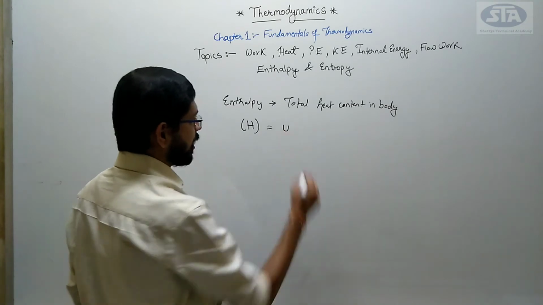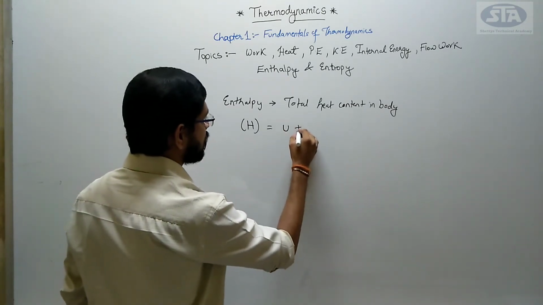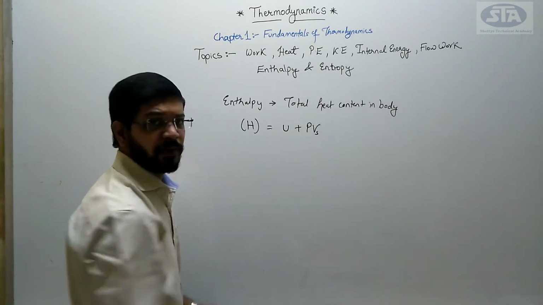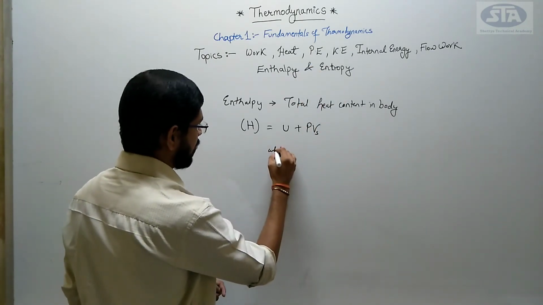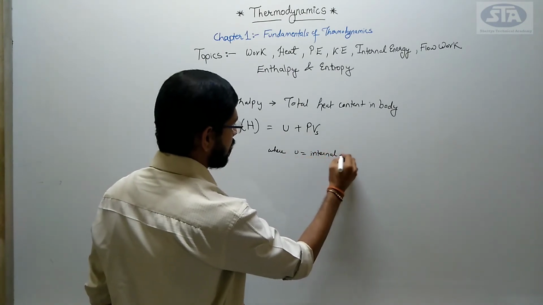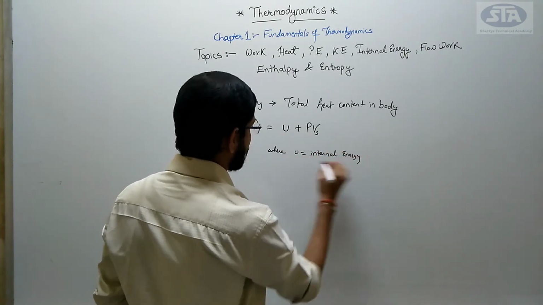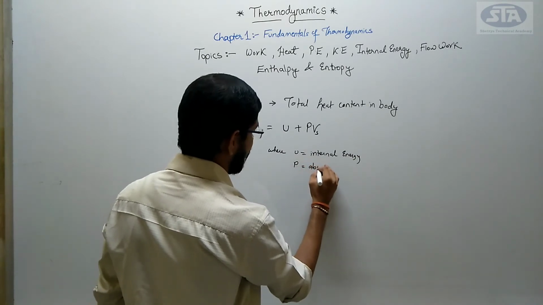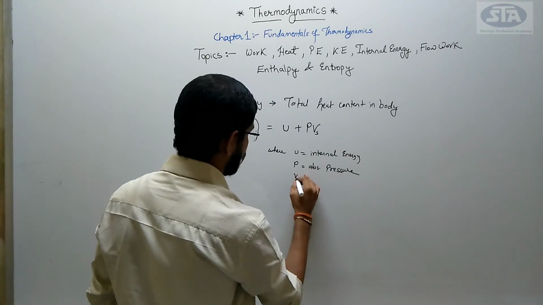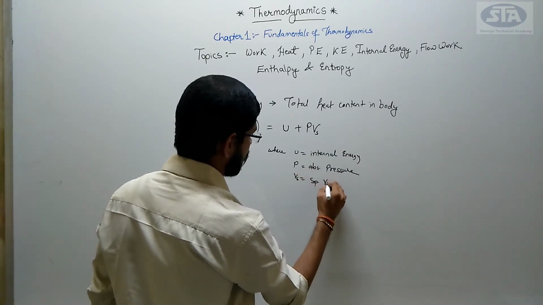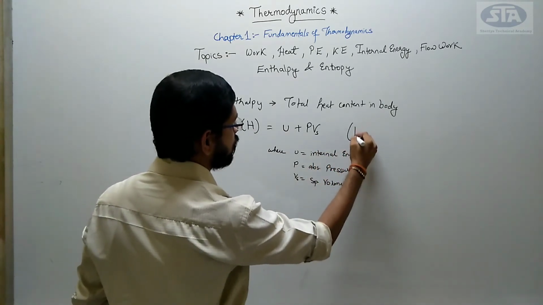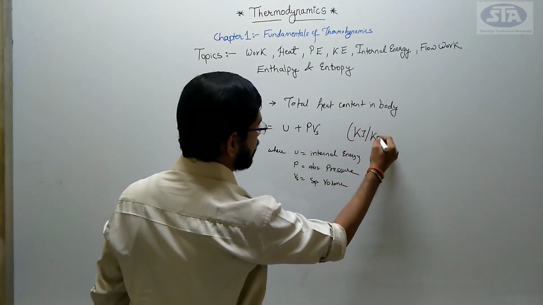H equals U plus P into V, where U is internal energy, P is the absolute pressure, and V is specific volume. The unit here is kilojoule per kg.